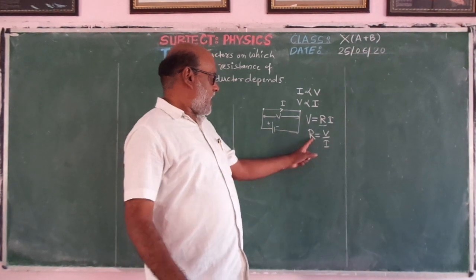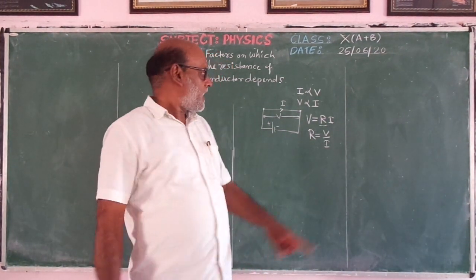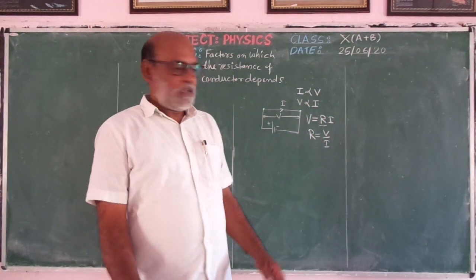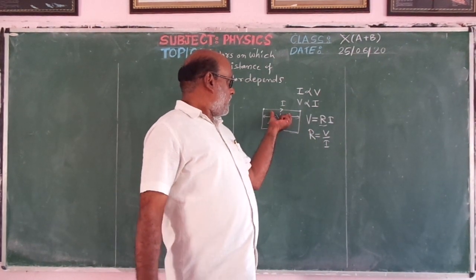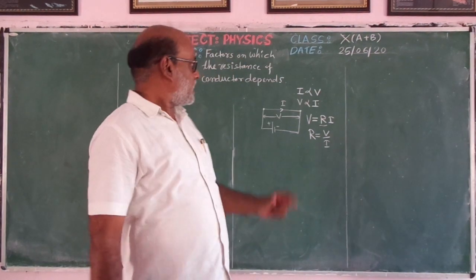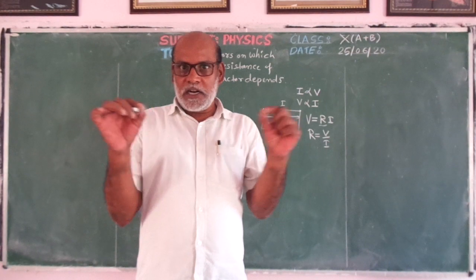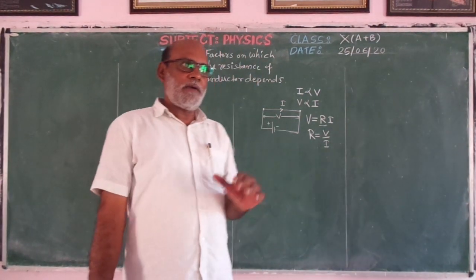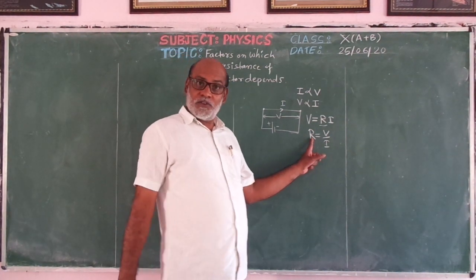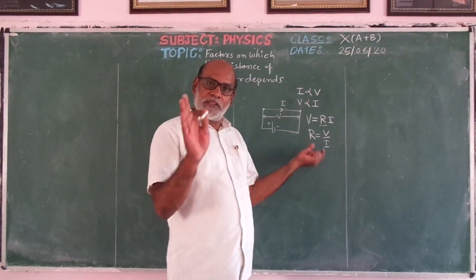Now, in stating Ohm's law, it is said that R is a constant of proportionality, but it is not forever constant. It is a constant related only to that conductor, only to that geometry of the conductor. What is the meaning of geometry? If the thickness or length of the conductor is the same, that means the geometry is the same, and then the value of the constant will remain the same. Therefore R is not a basic constant. R is a constant only for that conductor.